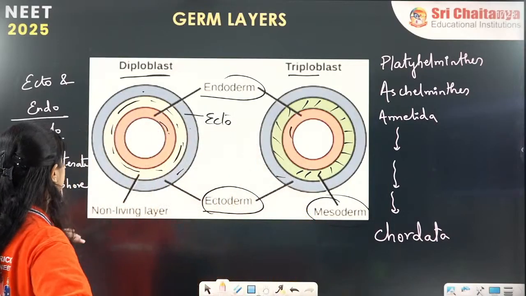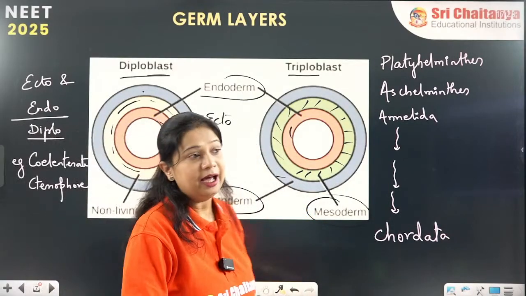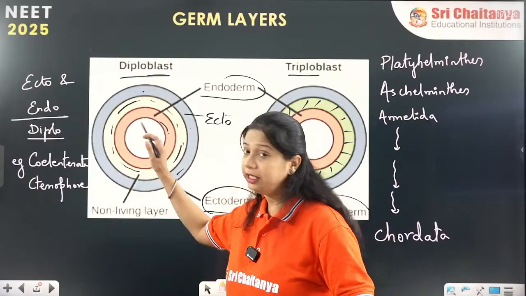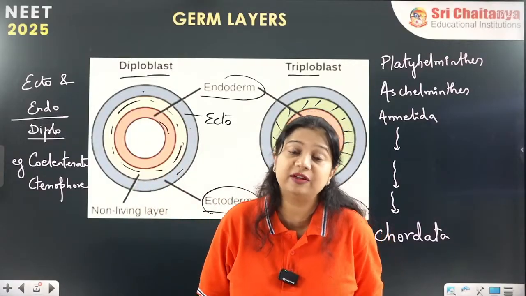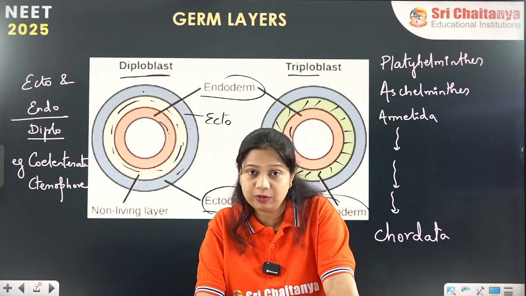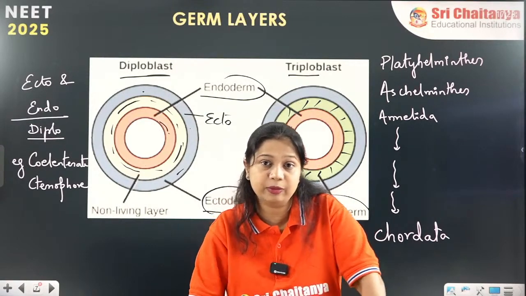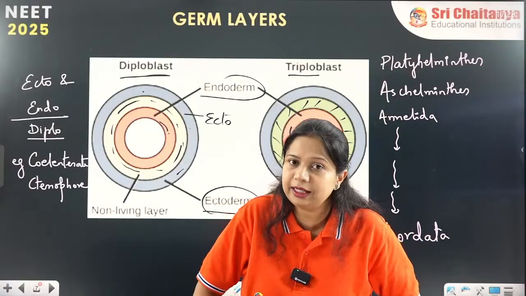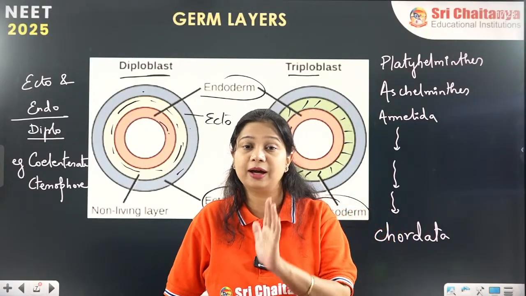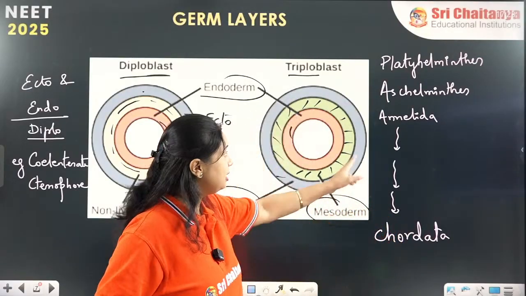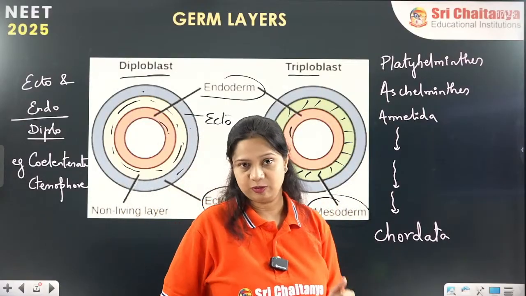So here we are again, Coelentrata, Ctenophora, they have the diploblastic layer of the germ layers, and starting from platyhelminths, Aschelminthes, Annelida, Arthropoda, Mollusca, Echinodermata, Hemichordata, Chordata, they have triploblastic germ layer.